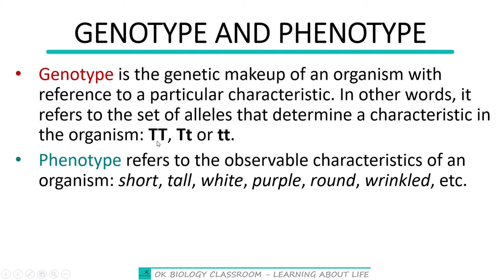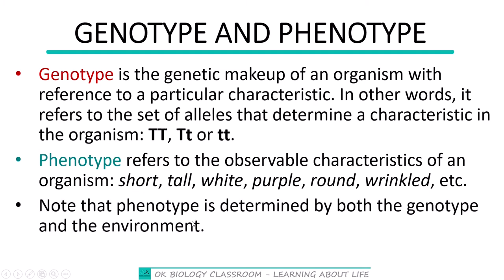In this case, this capital T would be the genotype, whereas the tallness we are going to observe in the organism would be the phenotype, because that is what we actually see. In this particular instance, the small t would be the genotype, because these are the genes. But on the outside, we are going to observe the organism to be short, and that is the phenotype.